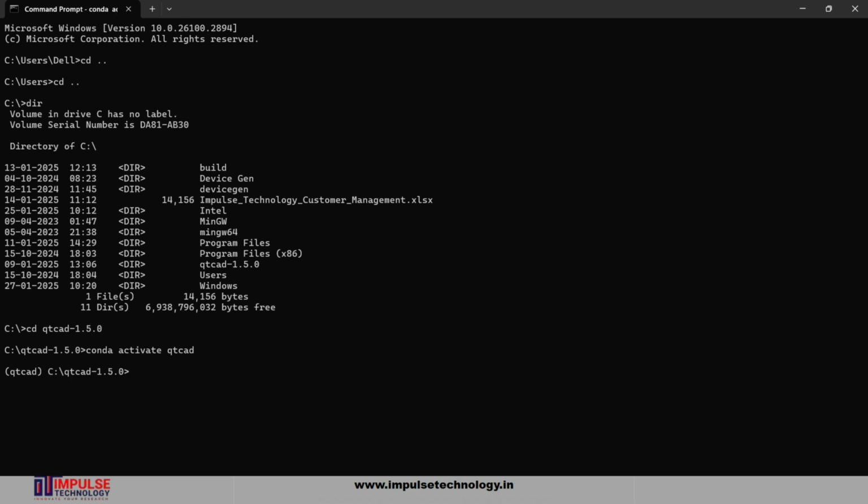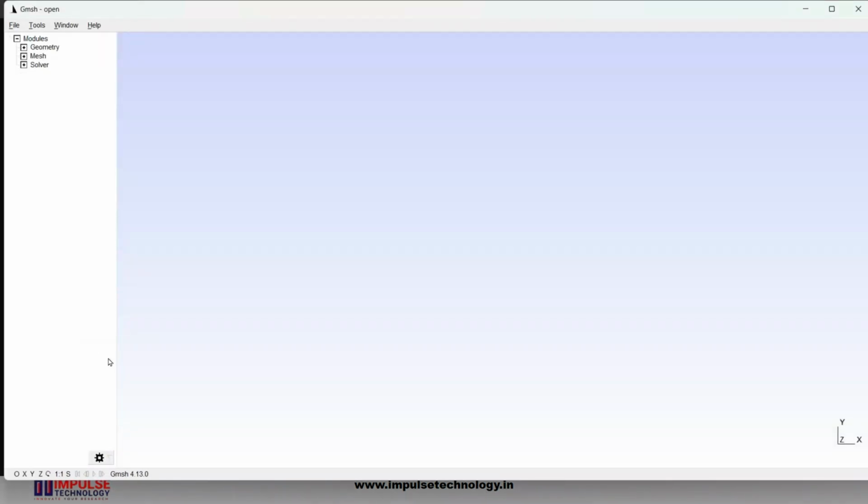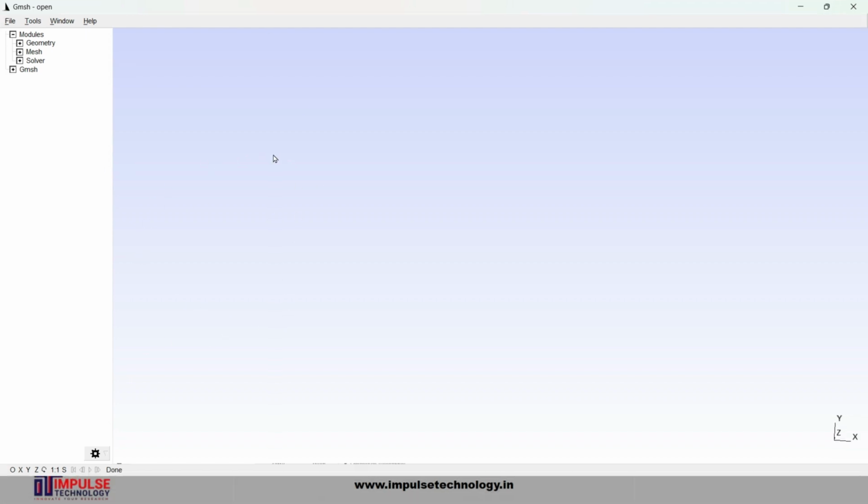We have moved from the base environment to QTCAD environment where our dependencies are downloaded, like Gmsh, PyVista and a lot more. Let's open Gmsh software with command gmsh. Here you can see our Gmsh software is open. Let's open the geometry of band alignment which is already present in QTCAD folder.